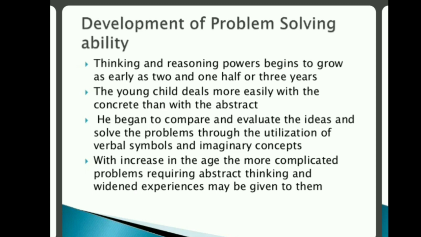After the concrete operational stage comes the abstract stage, where he can think of imaginary concepts. With the increase of age, more complicated problems requiring abstract thinking and widened experience may be given to them.